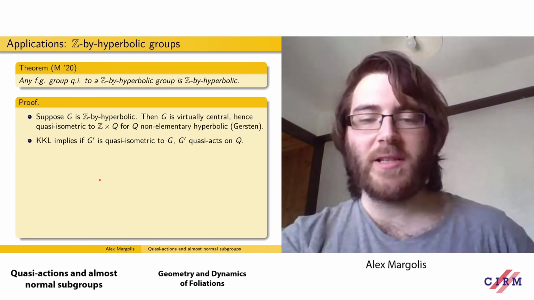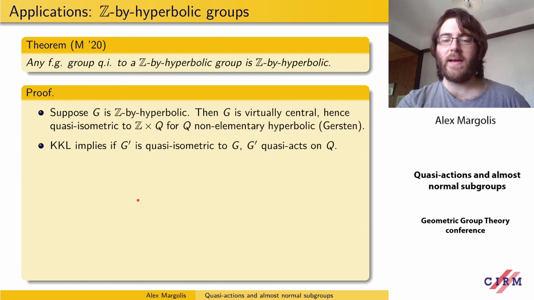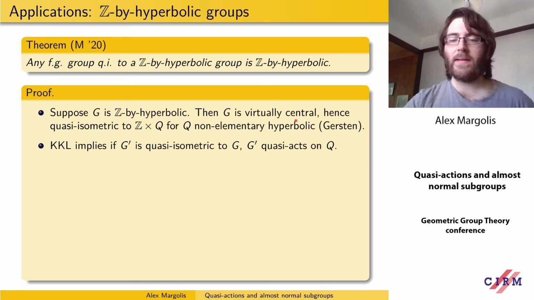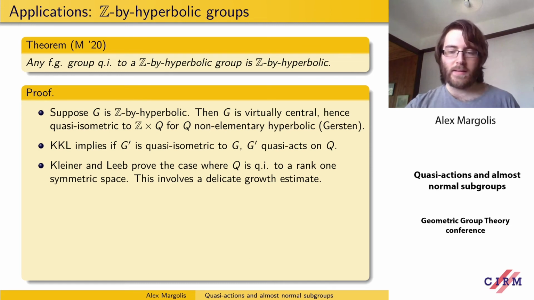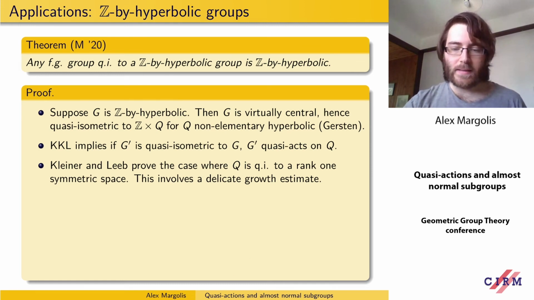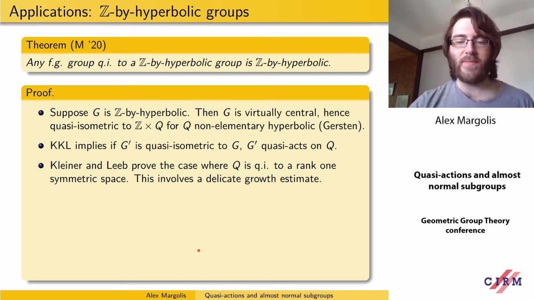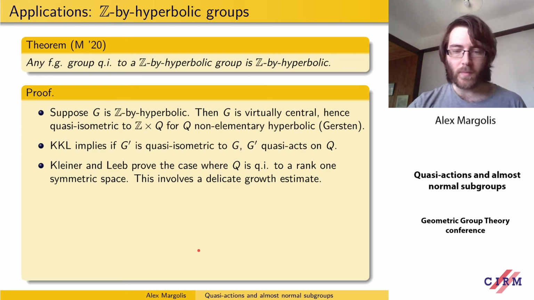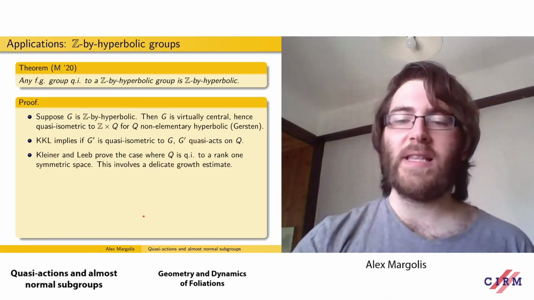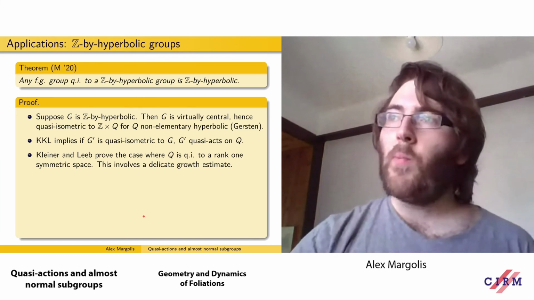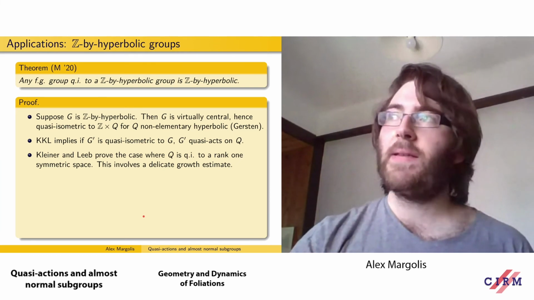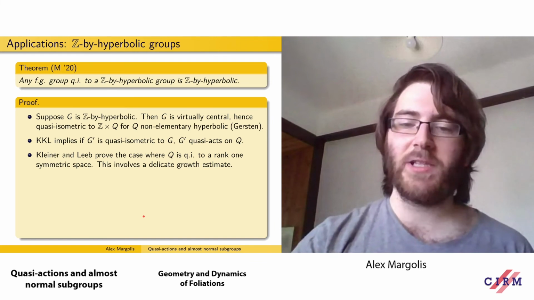Then the result of Kapovich, Kleiner, and Leeb that I mentioned at the beginning says that if we have G prime, which is quasi-isometric to G, then G prime has to quasi-act on the hyperbolic space Q. And now there are two cases. So Kleiner and Leeb prove the case where Q is quasi-isometric to a rank 1 symmetric space. And they use the fact that you can quasi-conjugate the quasi-action of G prime on Q to an isometric action on the symmetric space. But even then, you're not done, because you have to show that modulo the kernel of the action, this is a proper action.